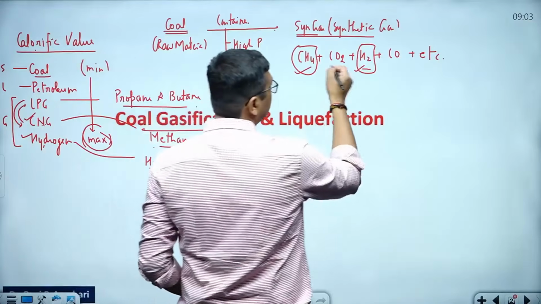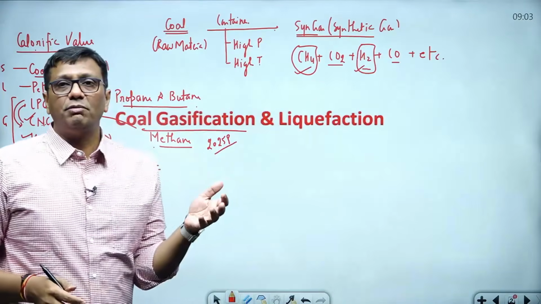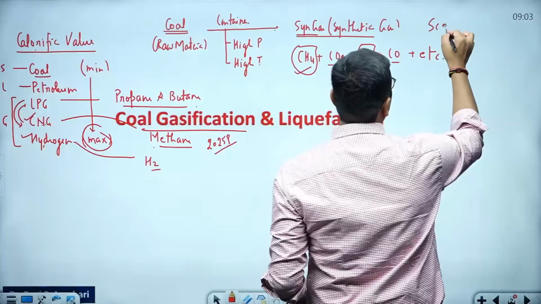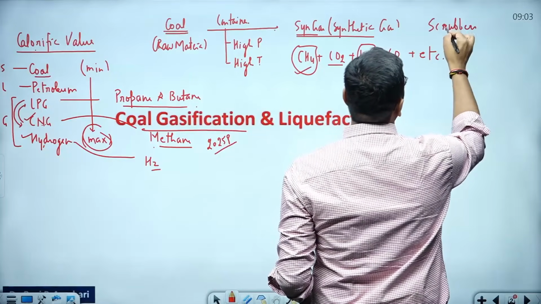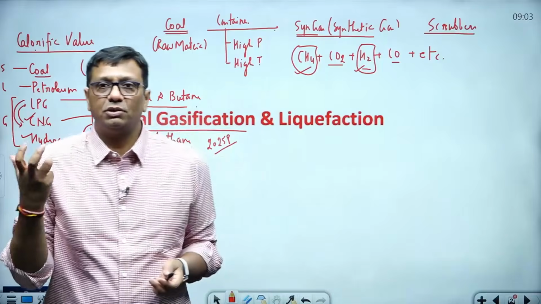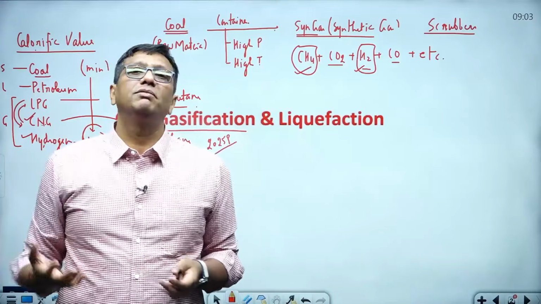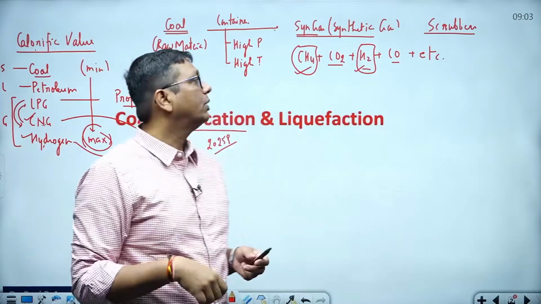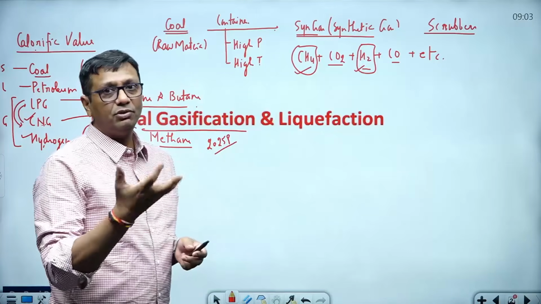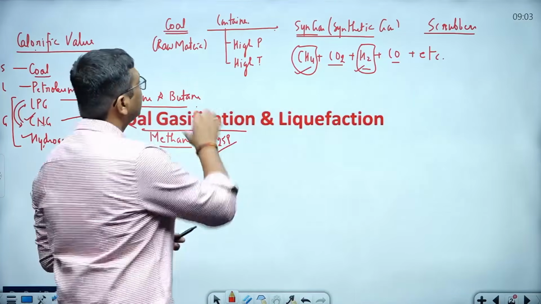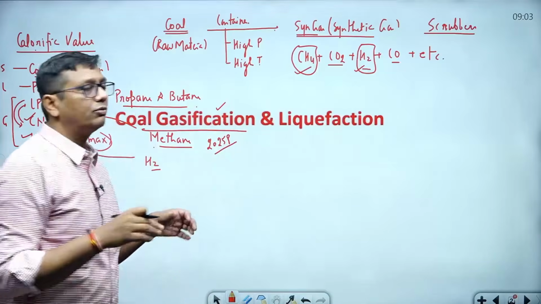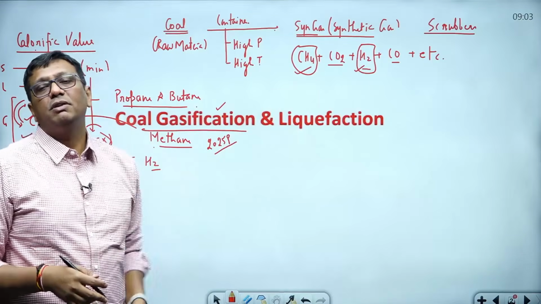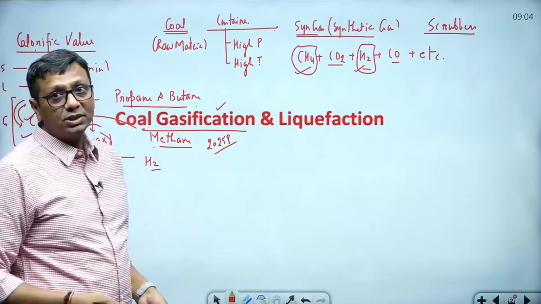Now you may ask, sir, what about the CO2 and carbon monoxide? These polluting gases we can absorb through scrubbers. In the pollution chapter, I discussed scrubbers with you. Scrubbers can absorb different types of polluting gases, so they will not come into the atmosphere and not become a problem for humans and nature. This is the entire process of coal gasification, and I hope you understood very well. It's an environmentally friendly, clean energy process.